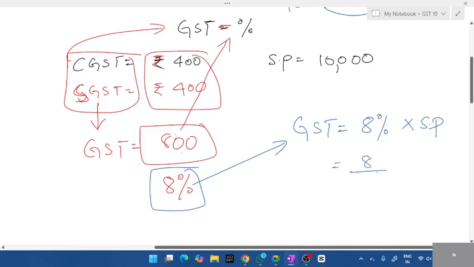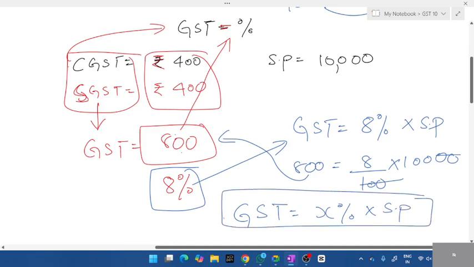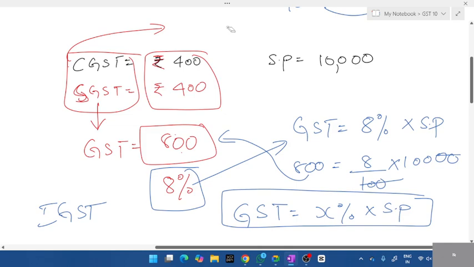So GST is equal to 8%. How do you convert this 8%? 8 divided by 100 into 10,000. What's the answer? 8 into 100 is 800. Are you getting back the answer? 800. So use only one formula, students. GST is equal to X% into selling price. Whether it is GST, SGST, anything. If they tell you to calculate IGST, IGST and GST are both the same, so don't confuse. The same calculation has to be performed.